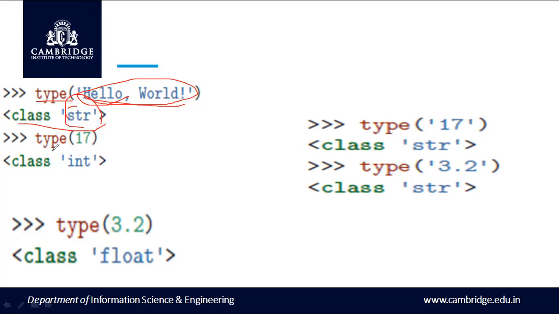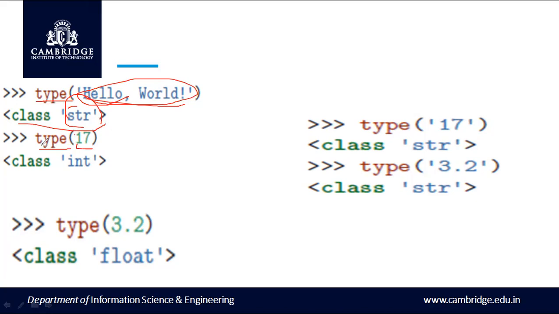And here is another example. What does this keyword type give me? It gives the type of the data that is used. Here I have the number 17 within the parenthesis. For integers, the single quotes are not required.